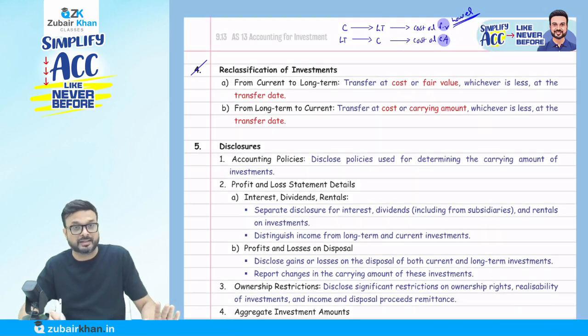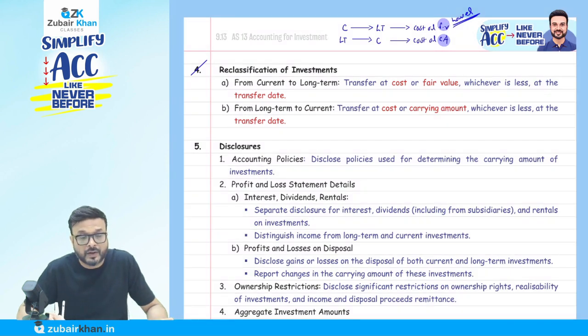Now please understand this. They say fair value or carrying amount, whichever is lower. In both cases, cost is common. But when you are reclassifying from current investment to long term, remember it is cost or fair value, whichever is lower. From long term to current, it is cost or carrying amount. That's why I highlighted: here it is fair value, here it is carrying amount.